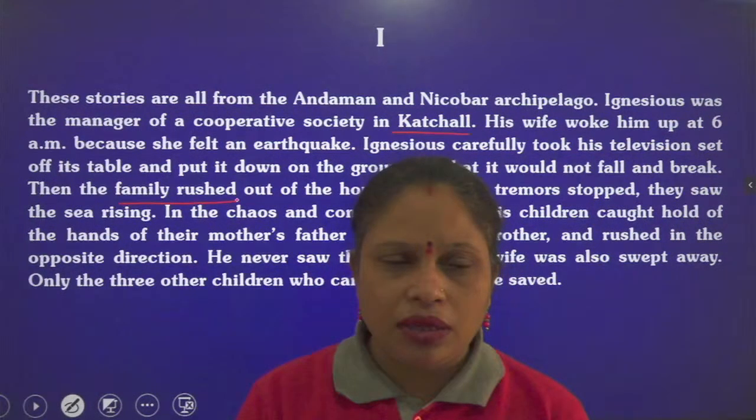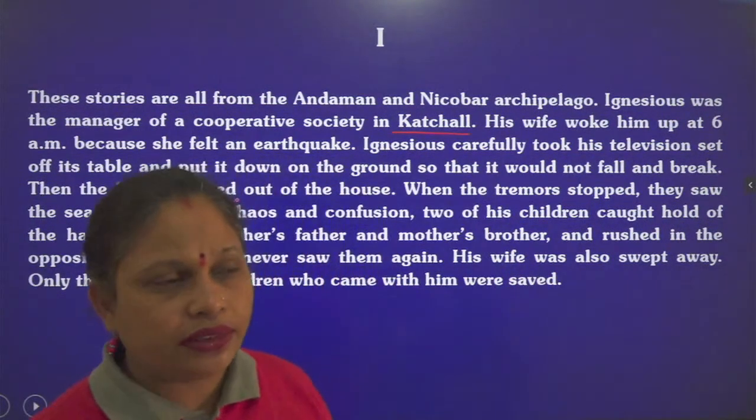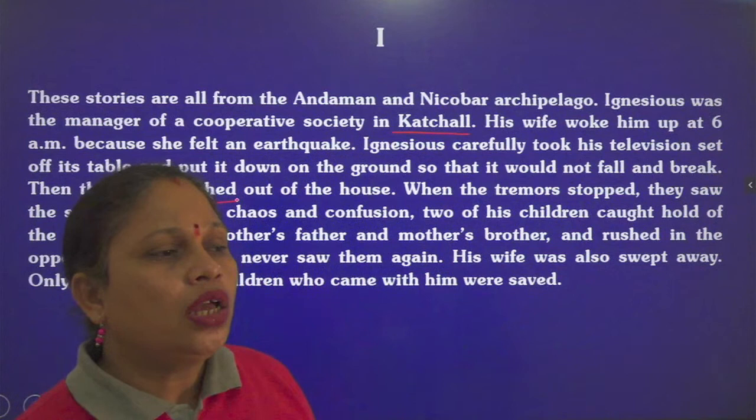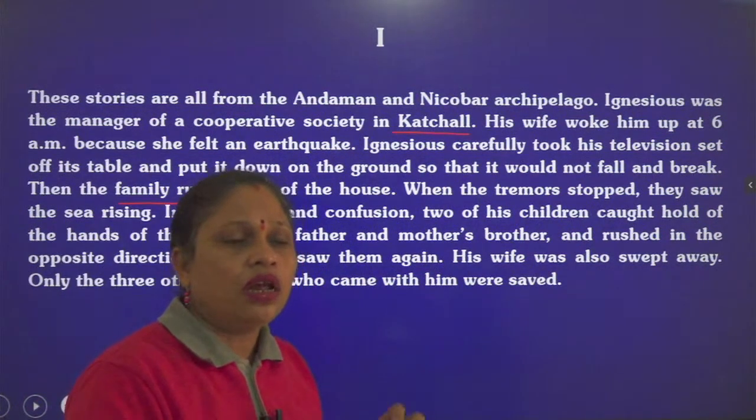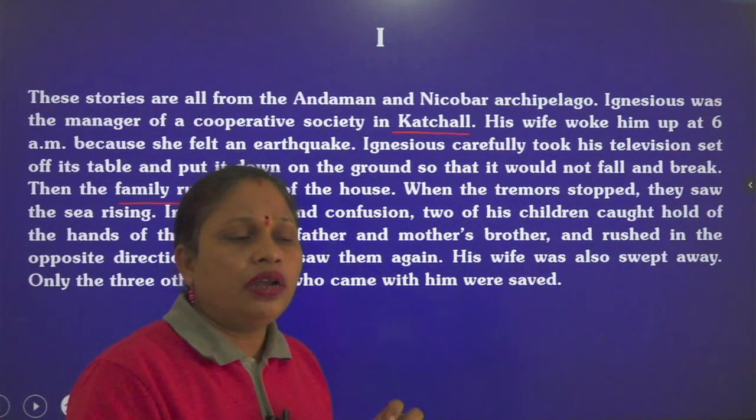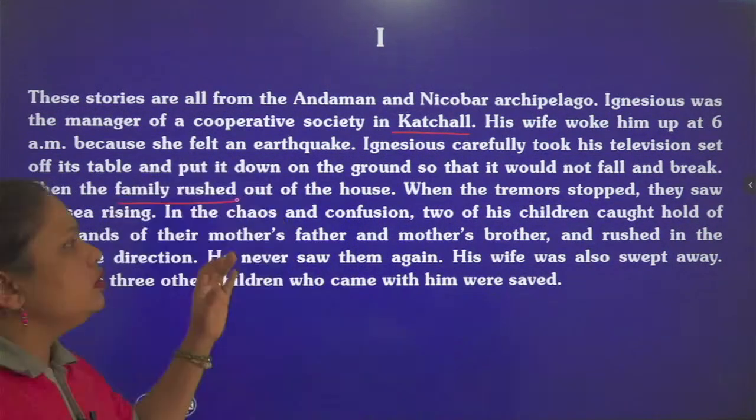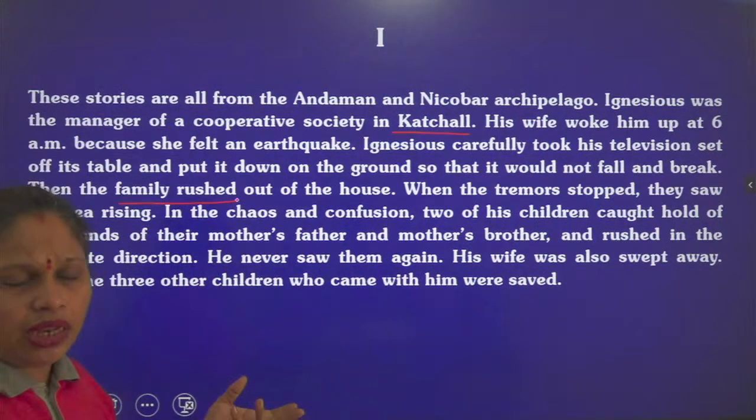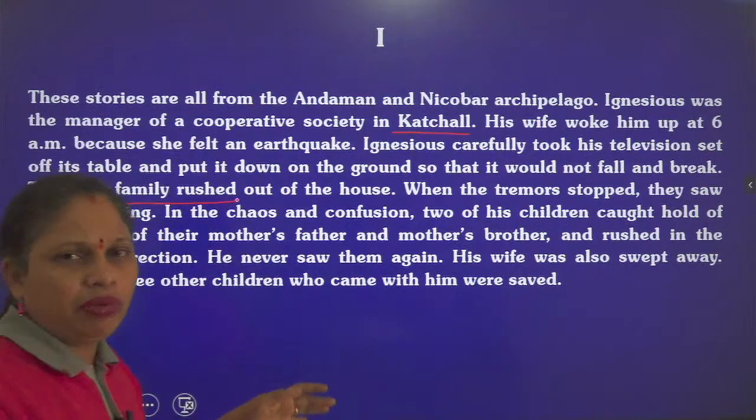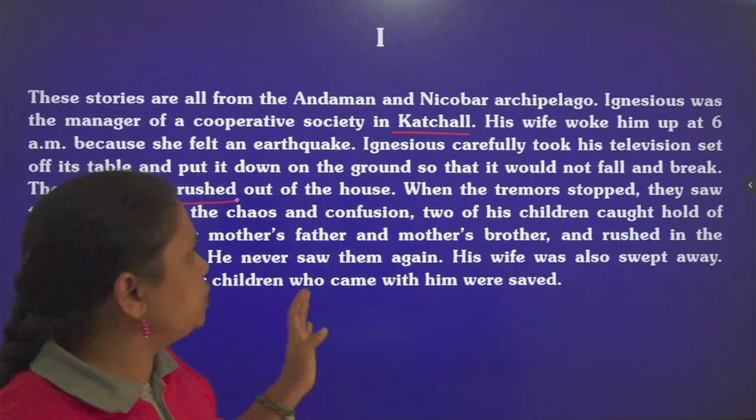Either they can hide themselves under the table or bench like that. Such precautions or preventive measures are directed to the people living in earthquake-prone areas. The family knew that very well. So Ignatius and his family members ran out of the house.